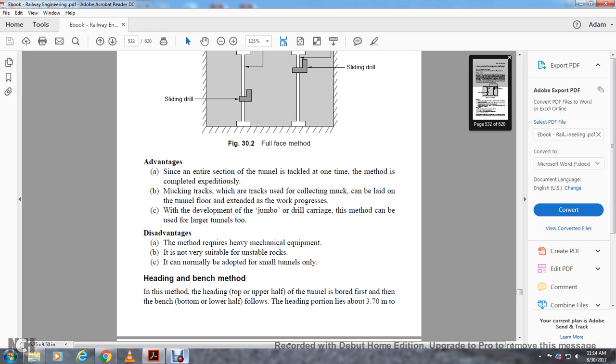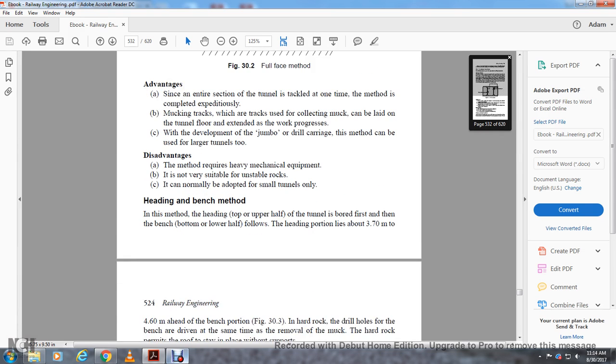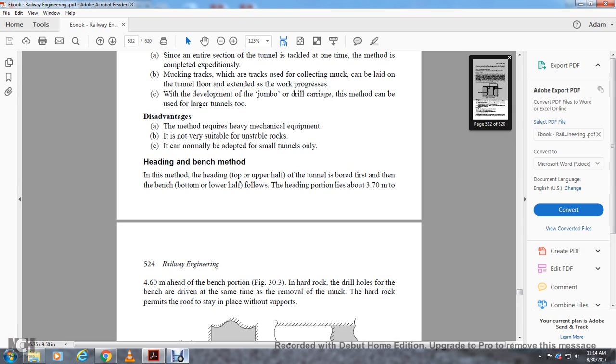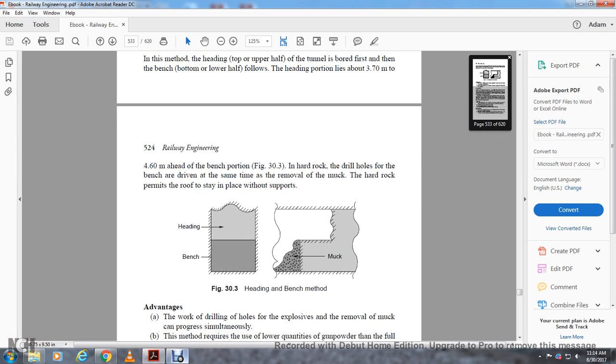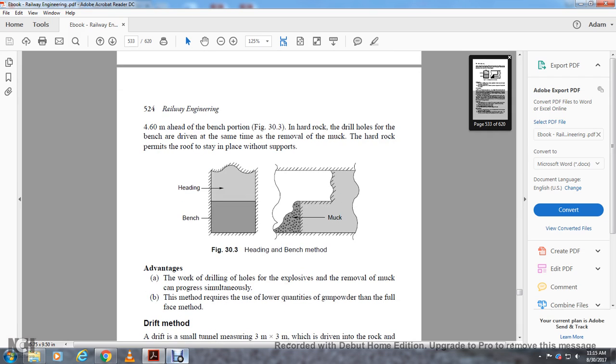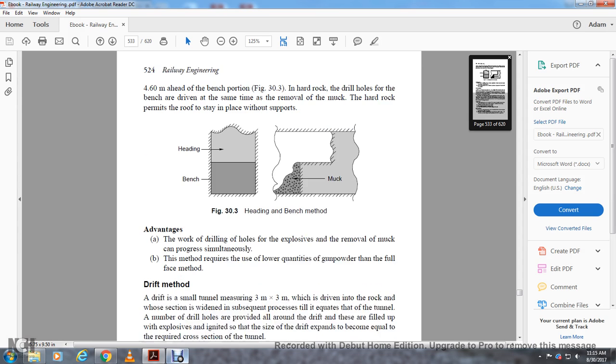Heading and benching method. In this method, the upper half of the tunnel is bored first, the heading, and then the lower half, the bench, follows. The heading portion is about 3.7 to 4.6 meters ahead of the bench portion. In hard rock, the drill holes in the heading and bench are driven at the same time, followed by removal of the muck. Hard rock permits the roof to stay in place without supports. The advantage is that drilling holes, explosive charging and removal of the muck can proceed progressively and simultaneously. The method requires a lower quantity of gunpowder than the full face method.